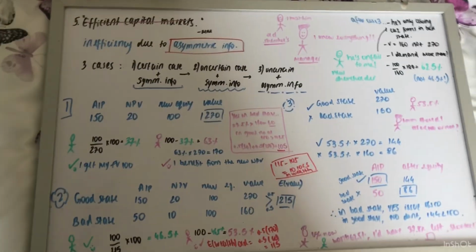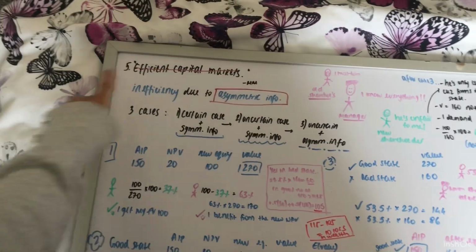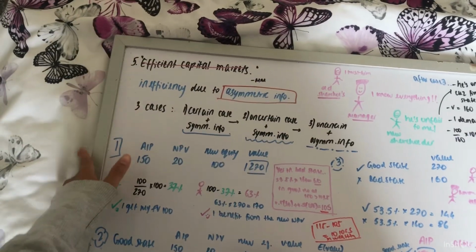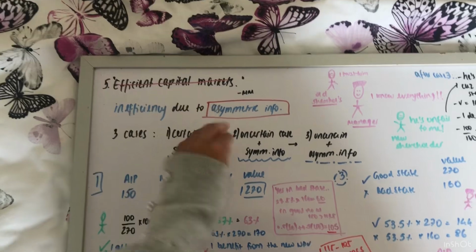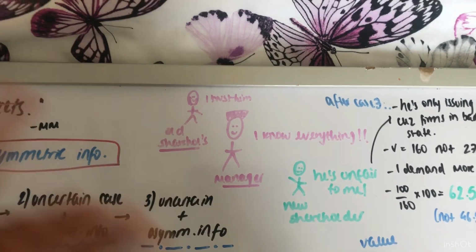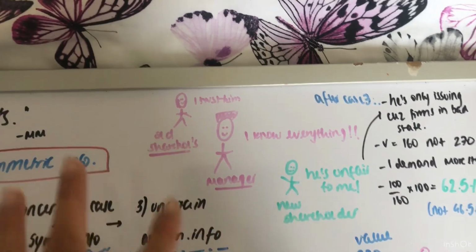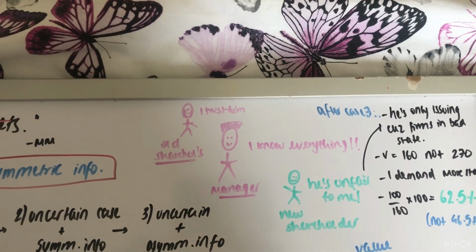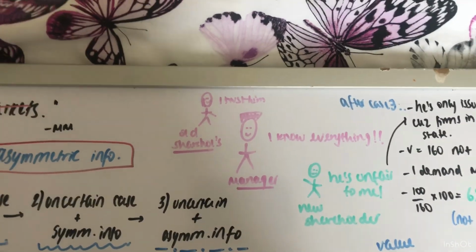Okay, so this is the case of inefficient capital markets. So this assumption of efficient capital markets is eliminated. This means there's asymmetric information in the market. What this basically means is the manager of the company knows everything. They know whether the company is going to be in a good state or a bad state, or if the product is going to be good quality or low quality.